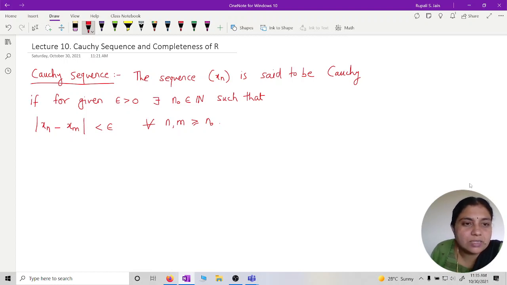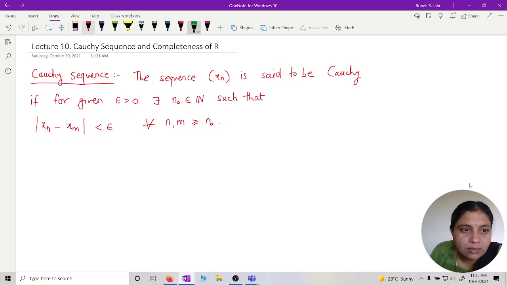Yes. So what is the difference between convergent sequence and Cauchy sequence? Every Cauchy sequence is convergent. No, I am asking what the difference is. Ma'am, there is xn minus x and here xn minus xm. So what is in a Cauchy sequence?